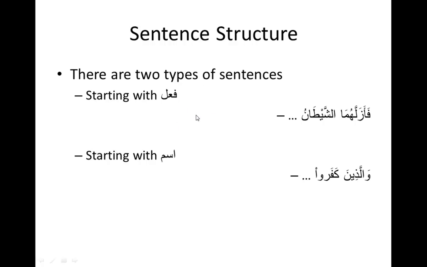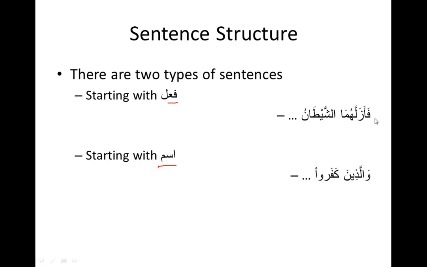There are two types of sentences that we've run into when we've done vocabulary. One is the sentences that start with fi'l, and the other is ones that start with ism. As a side note, either of these can have a harf in the beginning, you just ignore the harf. I mean, you translate it, but it doesn't define what kind of sentence it is. The two types are fi'liya and ismiya. Both of them can have a harf in the beginning, but it doesn't really matter. The harf is just there for meaning. The type is either fi'liya or ismiya.